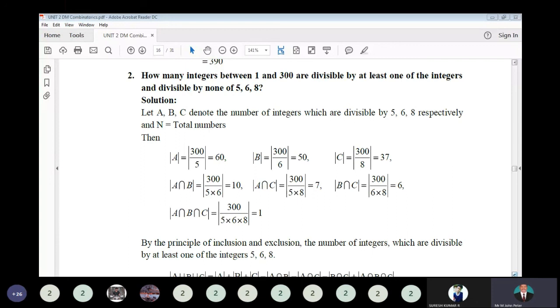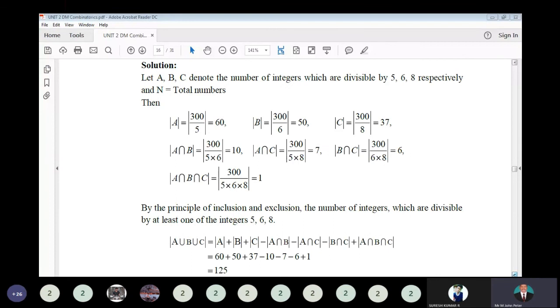So that is divisible by 5 and 6. That is modulus of A intersect B is equal to 300 divided by 5 into 6, that's equal to 10. Next, A intersect C is equal to 300 by 5 into 8, that is 7 numbers divisible by both 5 and 8. Next, modulus of B intersect C equal to 300 by 6 and 8, it's equal to 6 numbers divisible by both 6 and 8. And modulus of A intersect B intersect C is equal to 300 by 5 into 6 into 8, that's equal to 1. So one number is divisible by all three numbers 5, 6, 8.